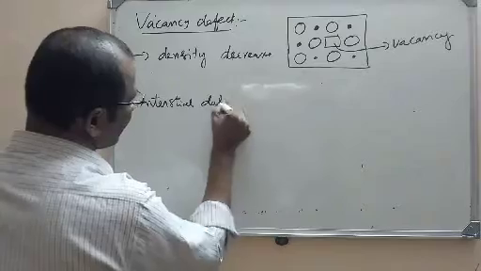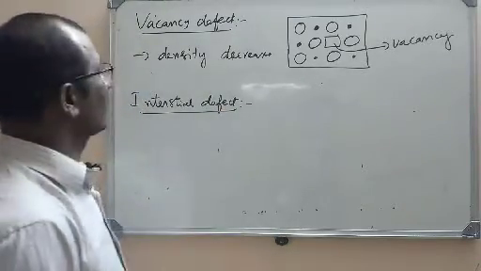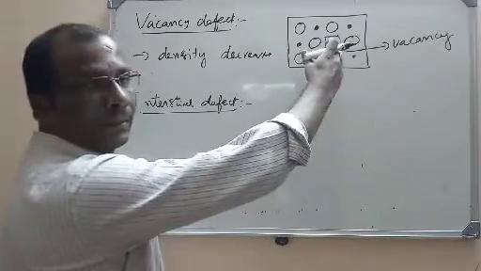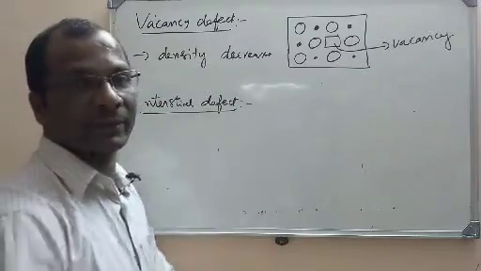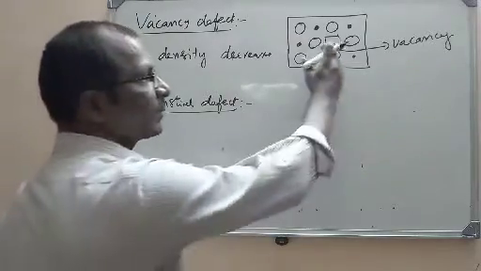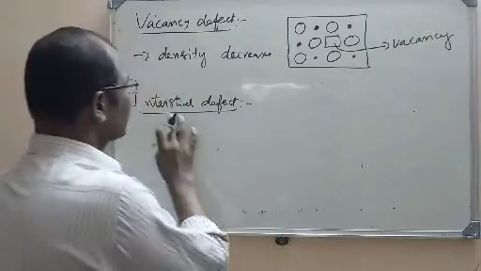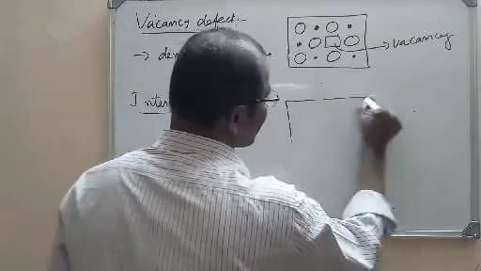Interstitial defect. So vacancy defect is due to the migration of one or more particles from their lattice to the other part of the crystal. They will move to the other part of the crystal so that a vacancy is created here. Now, interstitial defect. Now I am drawing a crystal here.